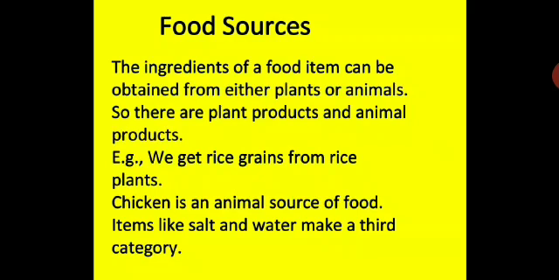Food sources. The ingredients of a food item can be obtained from either plants or animals. So there are plant products and animal products. We get rice grains from rice plants. Chicken is an animal source of food. Items like salt and water make a third category.